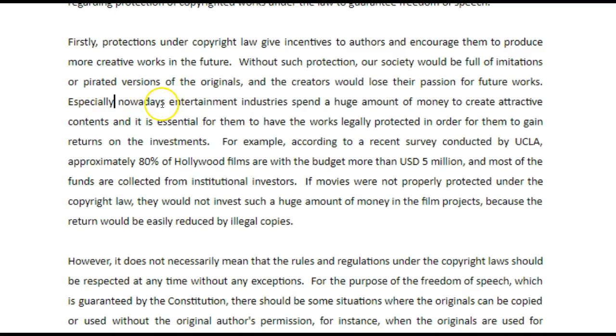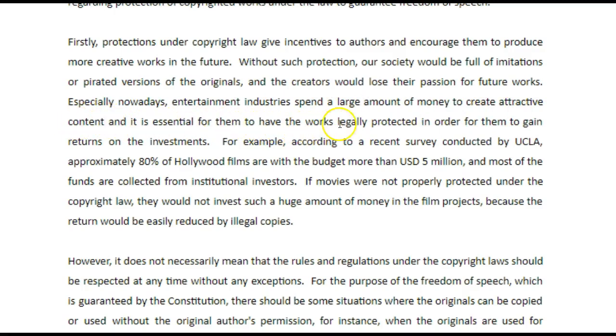We should use, especially nowadays, entertainment industries spend a large amount of money, huge is an informal American term, large amounts of money to create attractive content, and it is essential for them to have the works legally protected in order for them to gain returns on the investments.